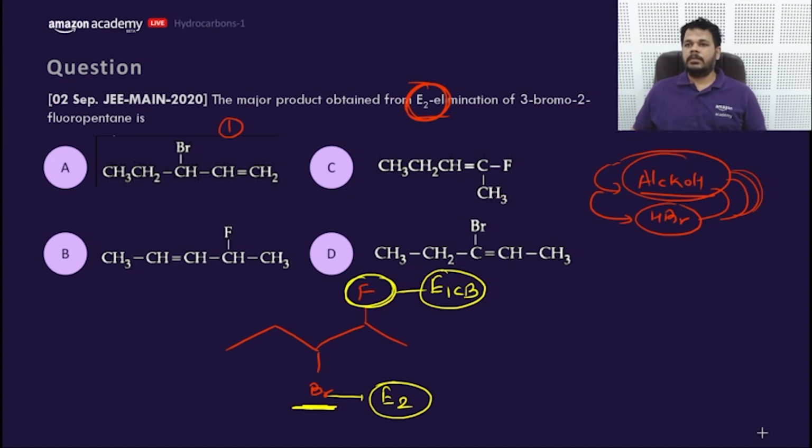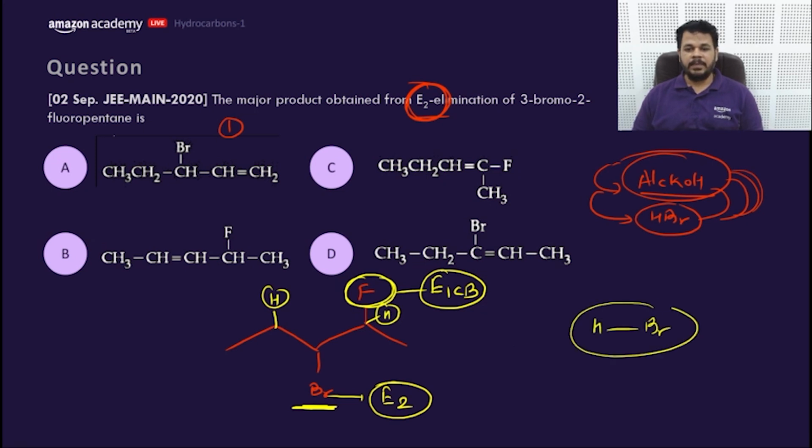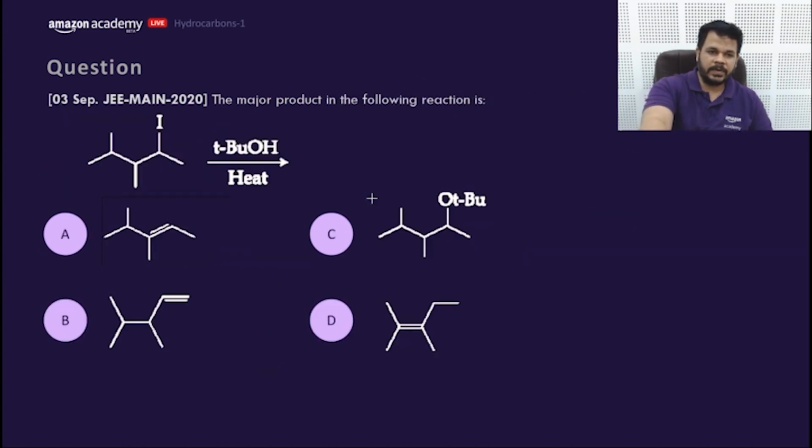Very interestingly, Anjali says B. You can remove H from this side or remove H from that side. H and Br are removed simultaneously. So I cannot increase the rate of bond breaking of Br, but I can increase the bond breaking of this H, because the base will come to take this H plus faster than this. Yes. So the answer would be C, my dear friends. Very important, very interesting question.